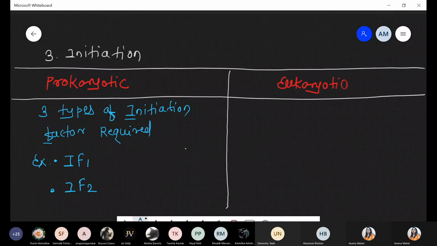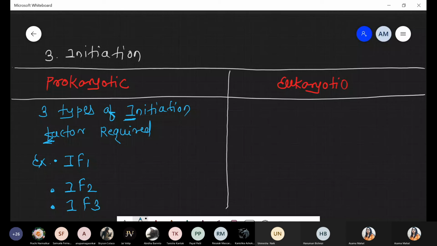And the third one, initiation factor 3, IF3. So simply there is a presence of the factors IF1, IF2 and IF3. All these are initiation factors, represented by IF. In case of this prokaryotic system, a total of 3 factors are present.